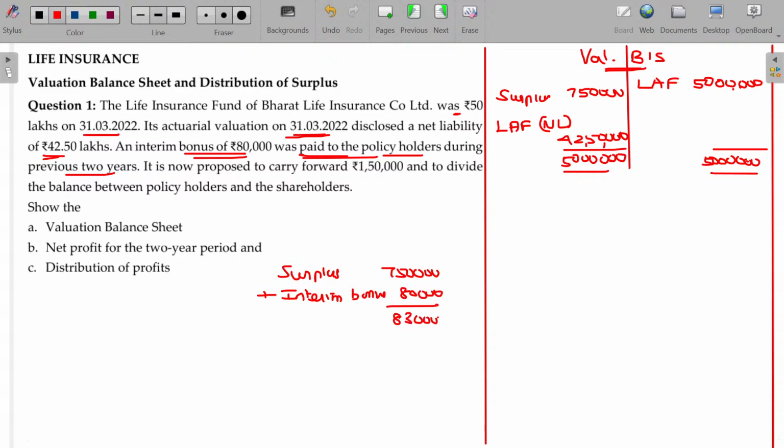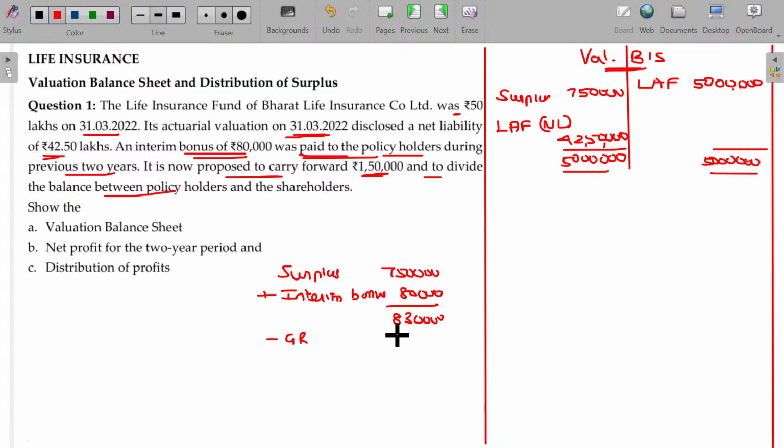8,30,000 rupees. It is now proposed to carry forward 1,50,000 and to divide the balance between policyholders. So another one is reserve GR. Out of the 8,30,000 rupees is the profit we earned over the 2 years period. By preparing the valuation balance sheet, we found out the surplus, which is 7,50,000 rupees. Not only that, this 7,50,000 is only after the interim bonus. So what happens if it is before interim bonus? It is 8,30,000.